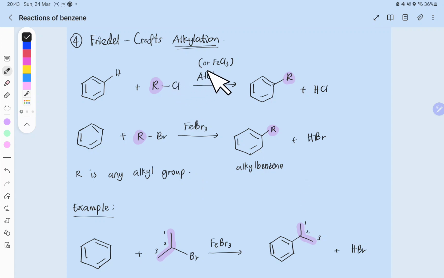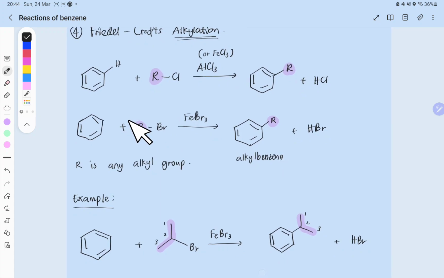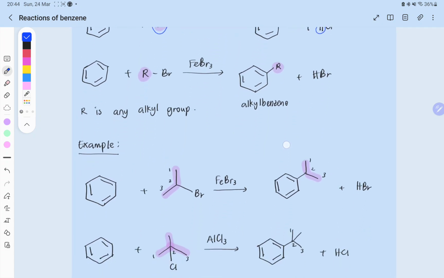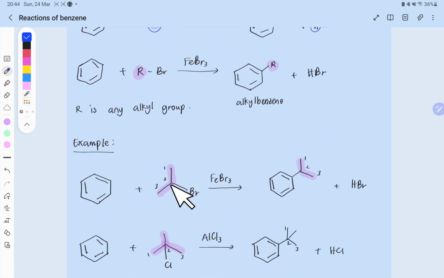If we use Cl, we use AlCl3 or FeCl3, whereas if we use Br, we use FeBr3 as the Lewis acid. So looking at this structure right here, R swaps places with this hydrogen. We just swap places.